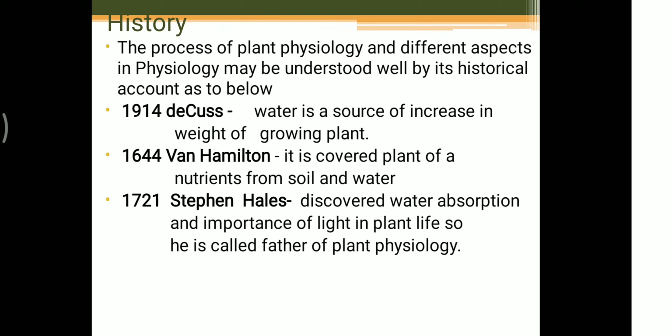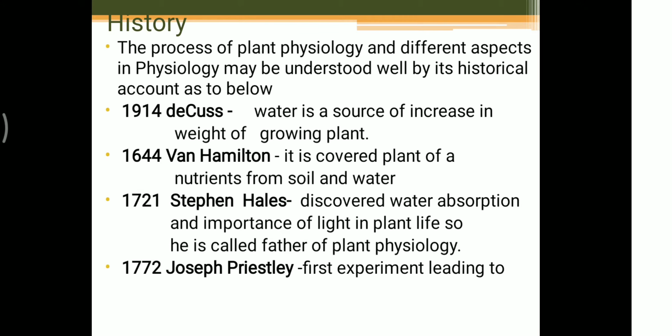They did not yet know that with the help of light the plant produces carbohydrate, but in this step they learned about the absorption and importance of light in plant life. This is the most important step in plant physiology, and through it the next inventions and research could be undertaken. So Stephen Hales is known as the father of plant physiology.